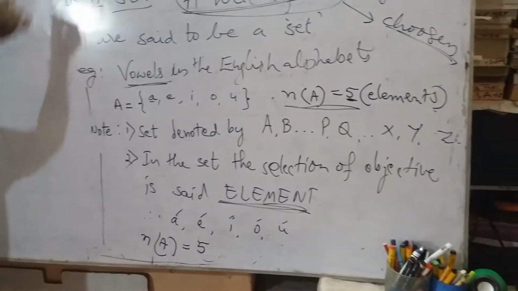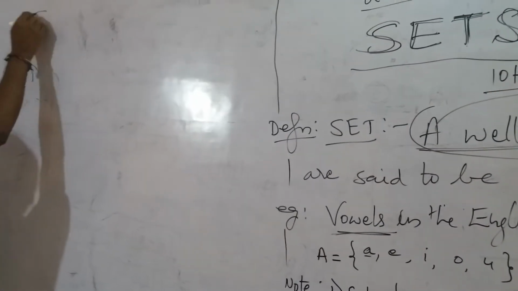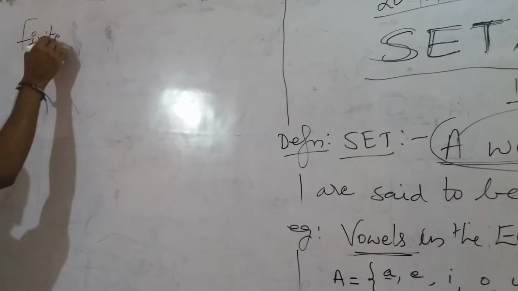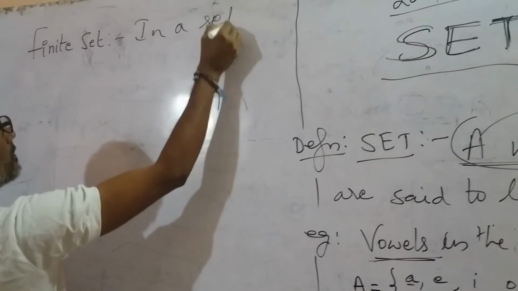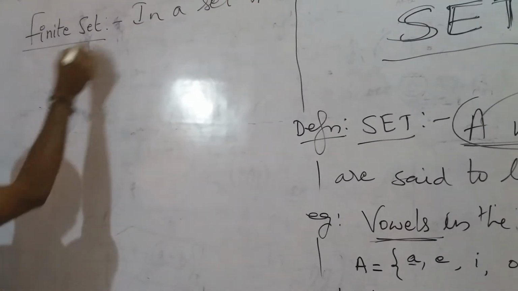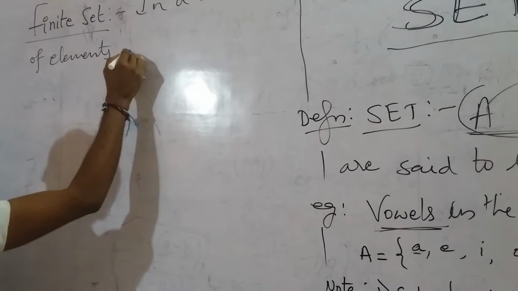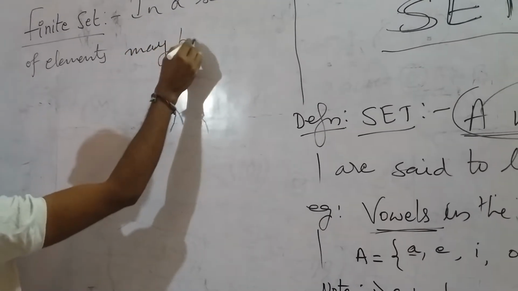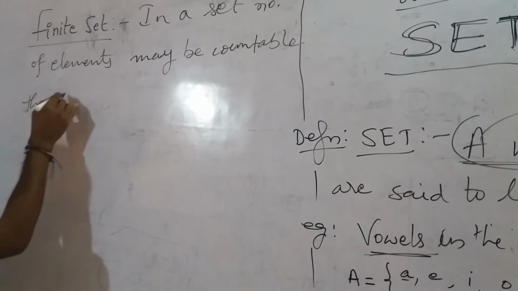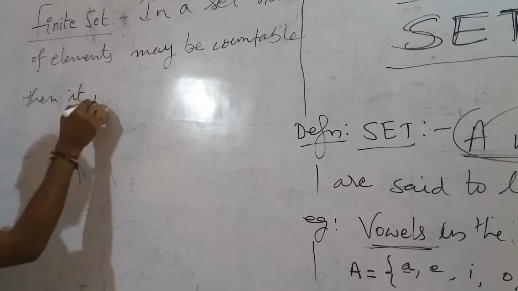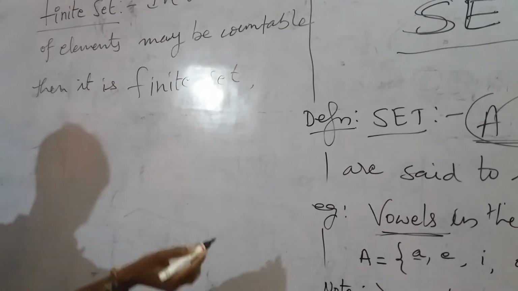Okay, if the number of elements is countable, that is said to be a finite set. In a set, the number of elements may be countable, then it is finite. Here the number of elements is countable.